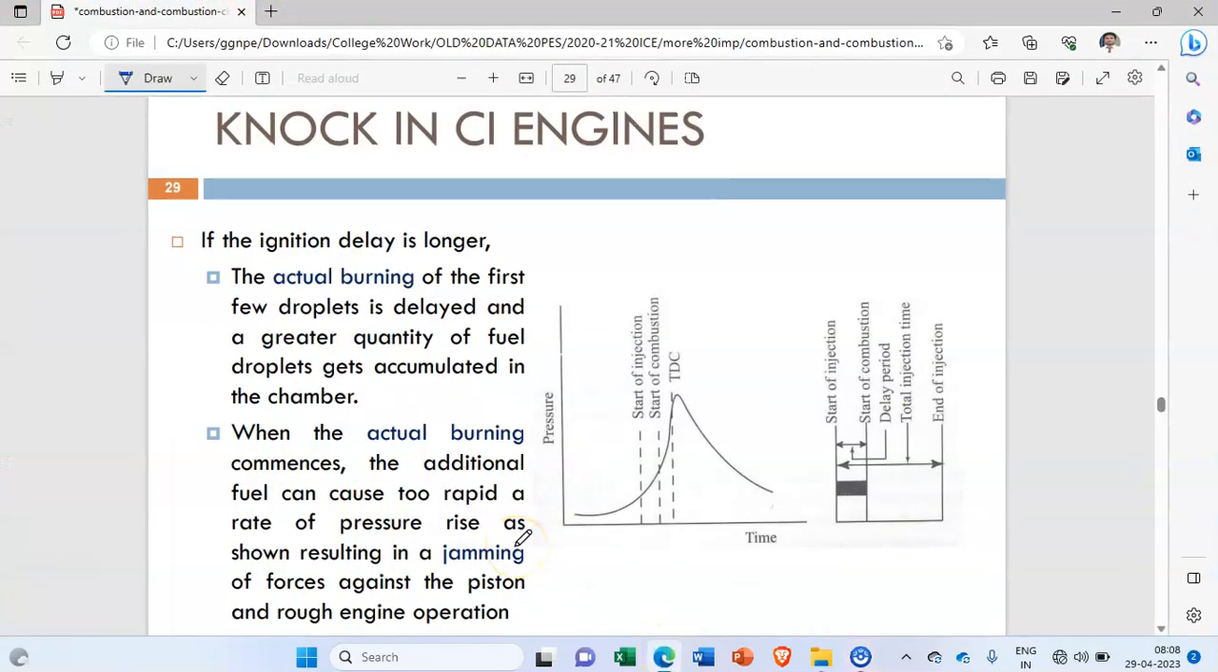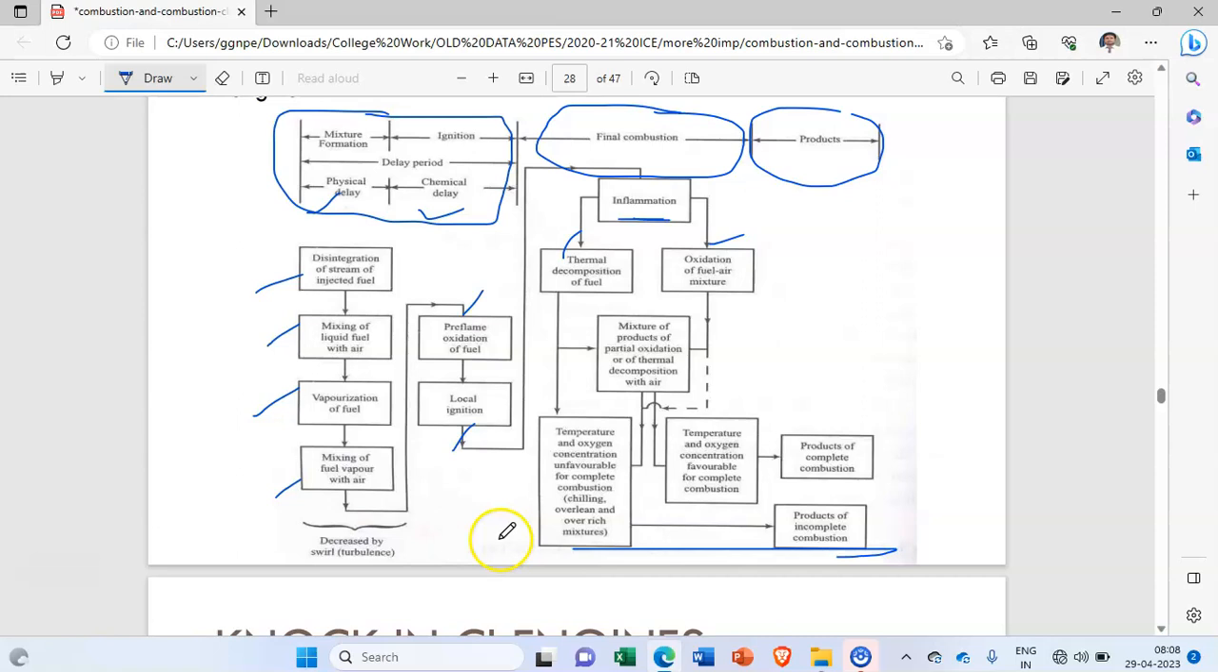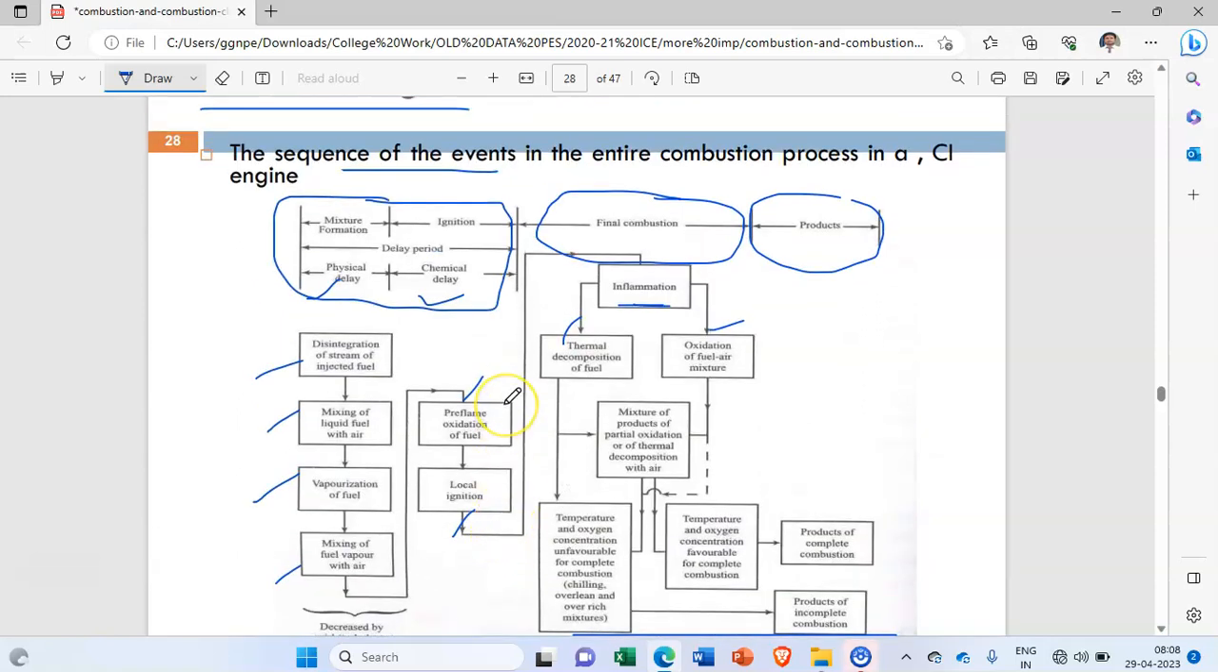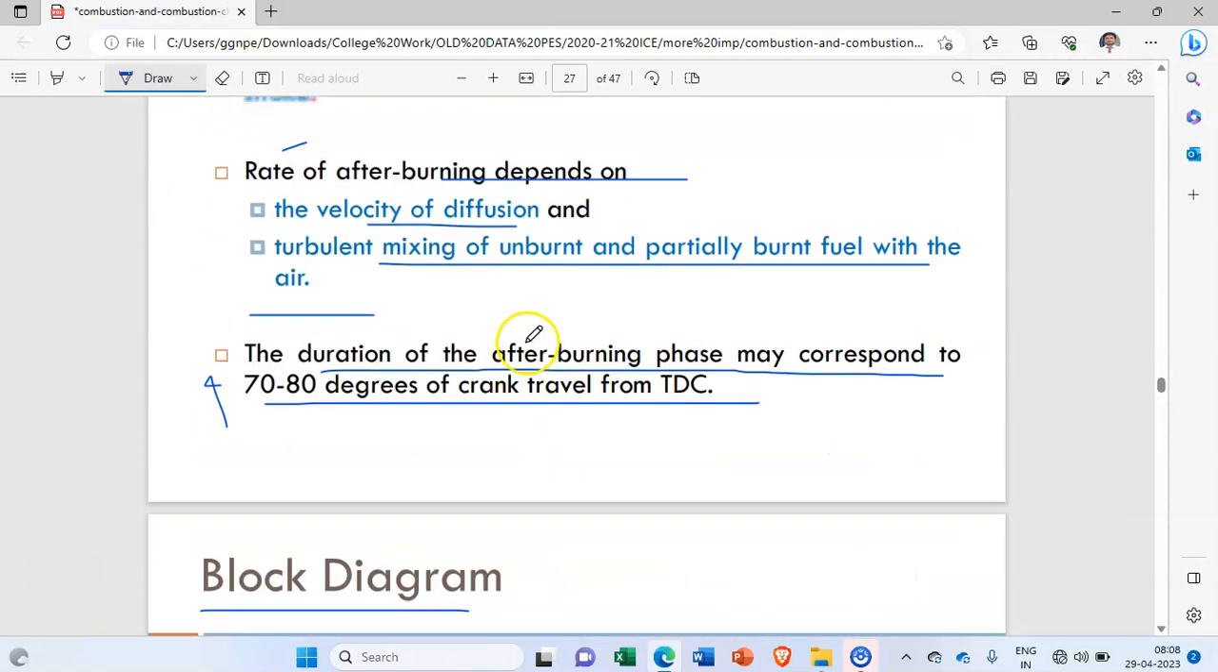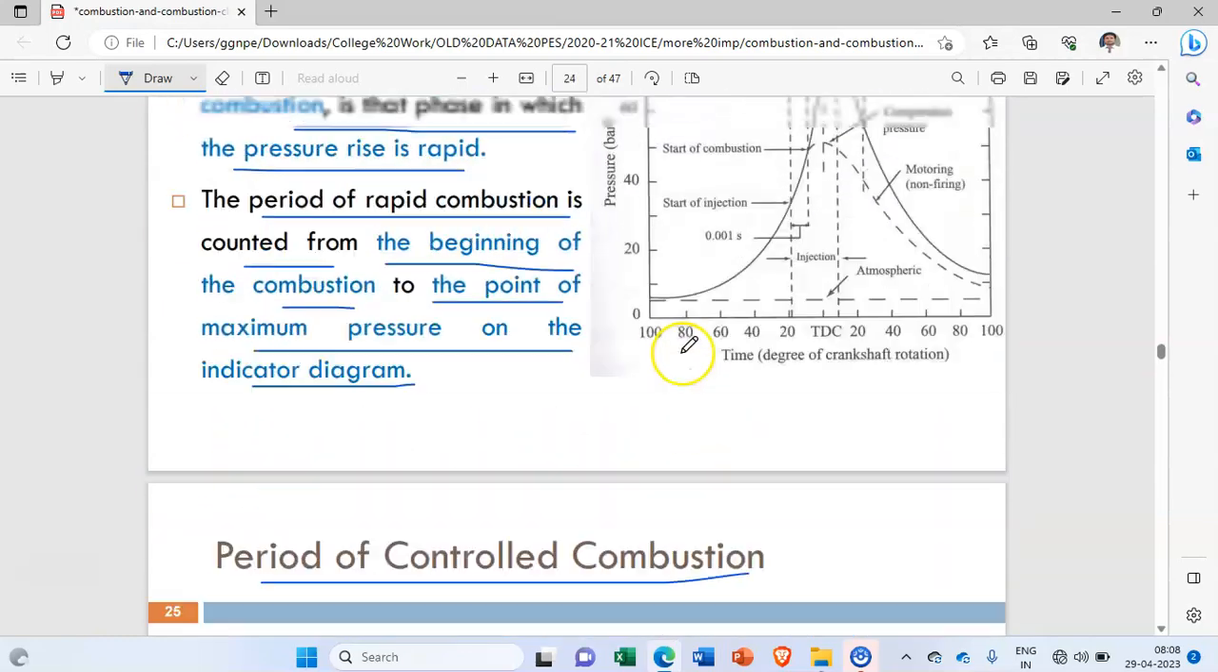Good morning, students. So, in the previous lecture, we have studied the different stages of combustion in SI engine, and this was actually the sequence of the events in the entire combustion process in a CI engine. Okay. So, if you remember this particular diagram, that is okay. But I will definitely say you to remember this particular diagram.